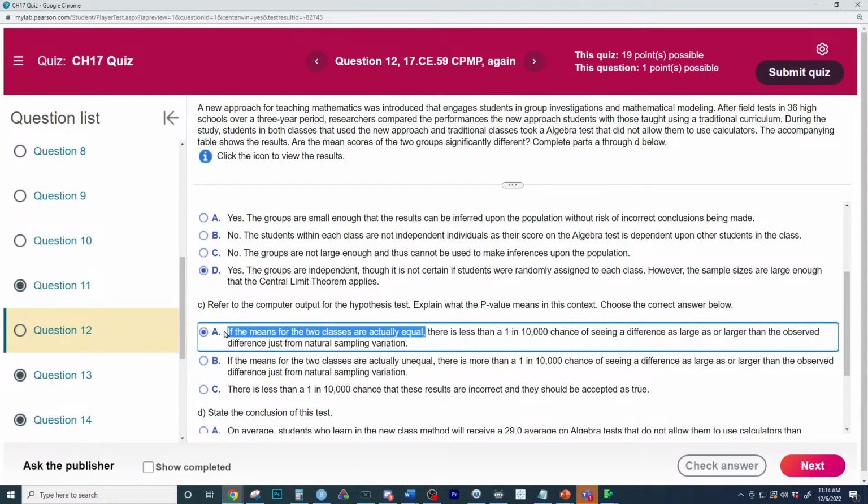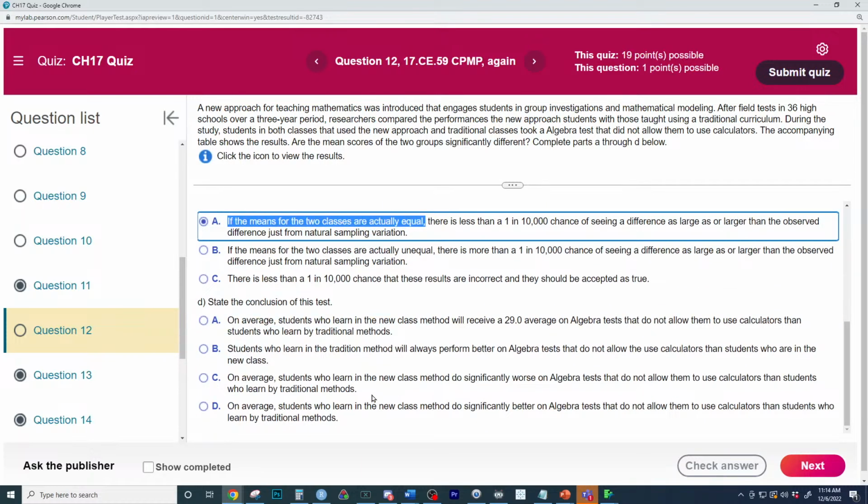So you should probably do what here? Given the null is true, your results are very unlikely, so you should reject the null. You'd think, well, if the null is true, my results would be very unlikely, so I think the null is not true. I think there actually is a difference.